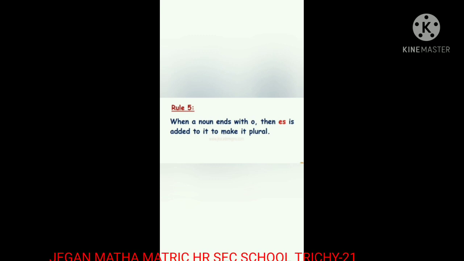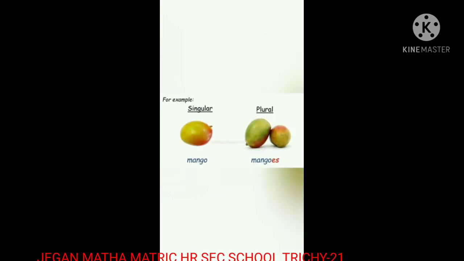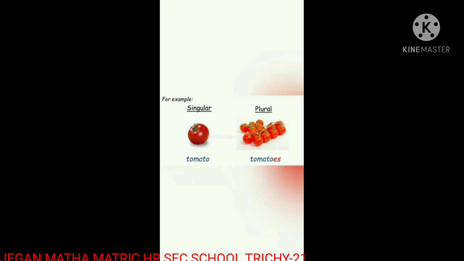Rule 5. When a noun ends with O, then ES is added to it to make it plural. For example, mango, mangoes. For example, tomato, tomatoes. Add ES.